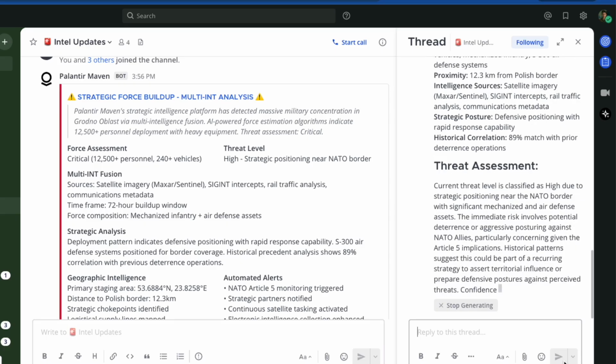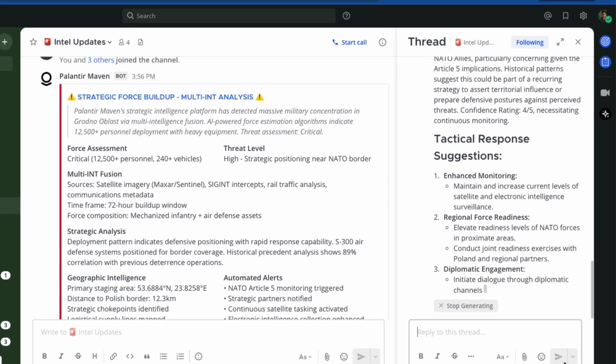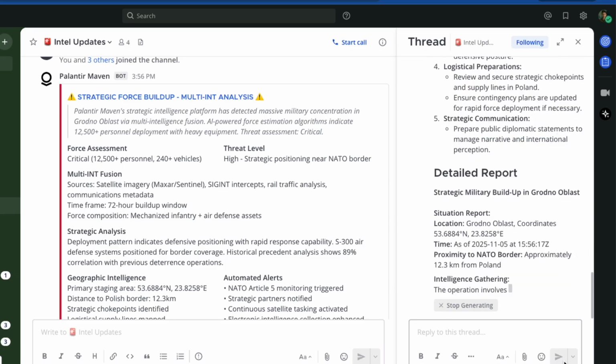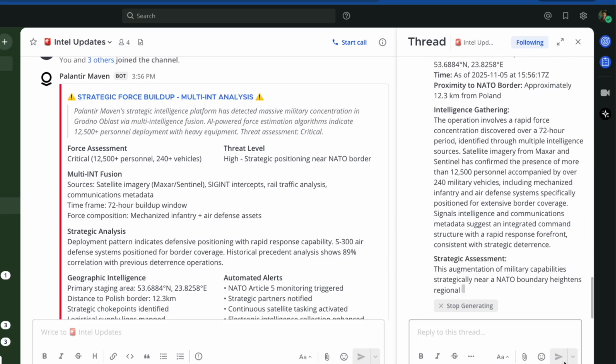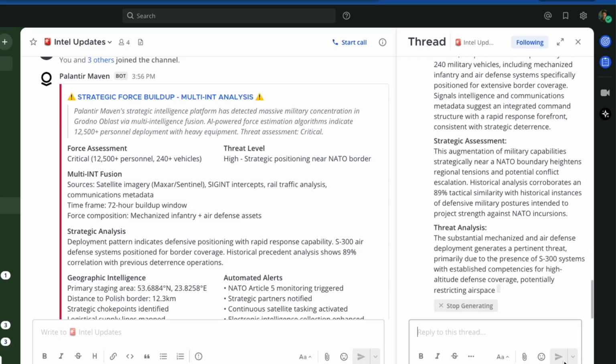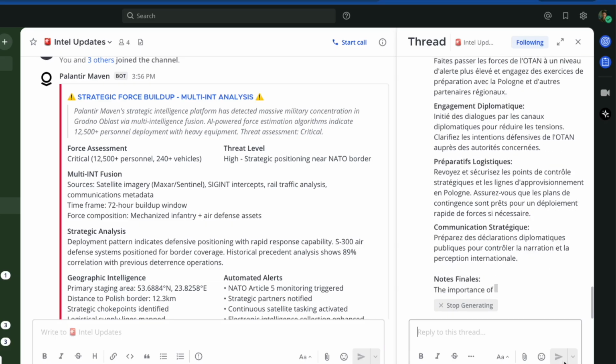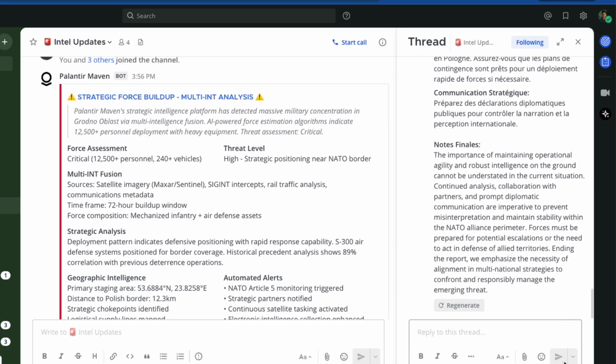So we get the summary, we get the threat assessment, we get the tactical response, and then here's our detailed report. You can see it's done this immediately for me just with a single prompt.